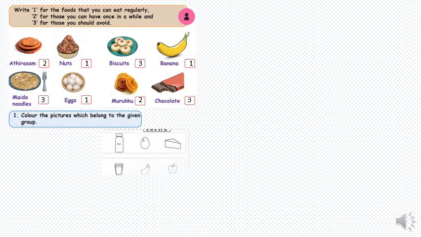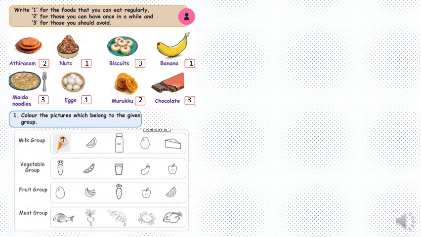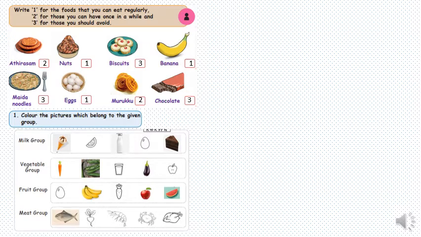Let's move on to color the pictures which belong to the given group. So first group is milk group. Answer is we have ice cream, milk and cake. Vegetable group, we have carrot, peas and brinjal. Fruit group, we have banana, apple and watermelon. Meat group, we have fish, prawns, crab and chicken.